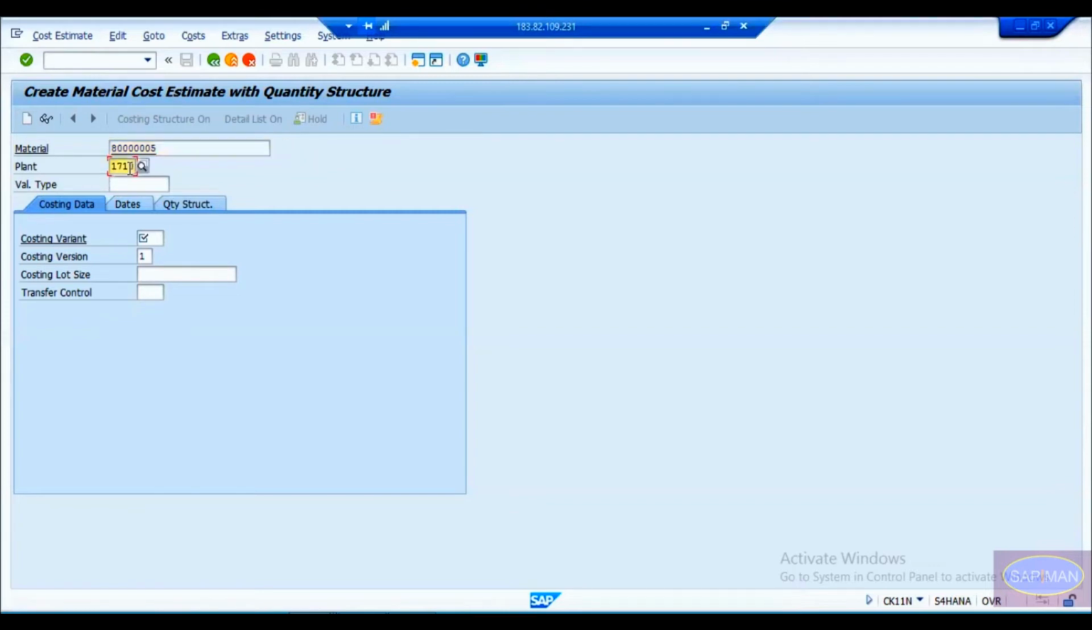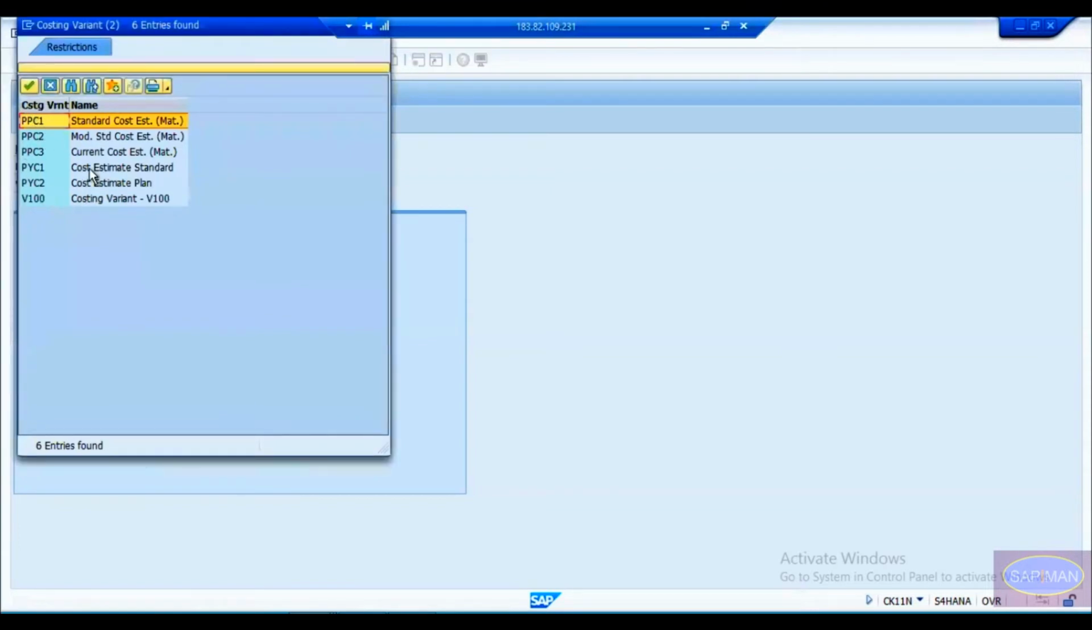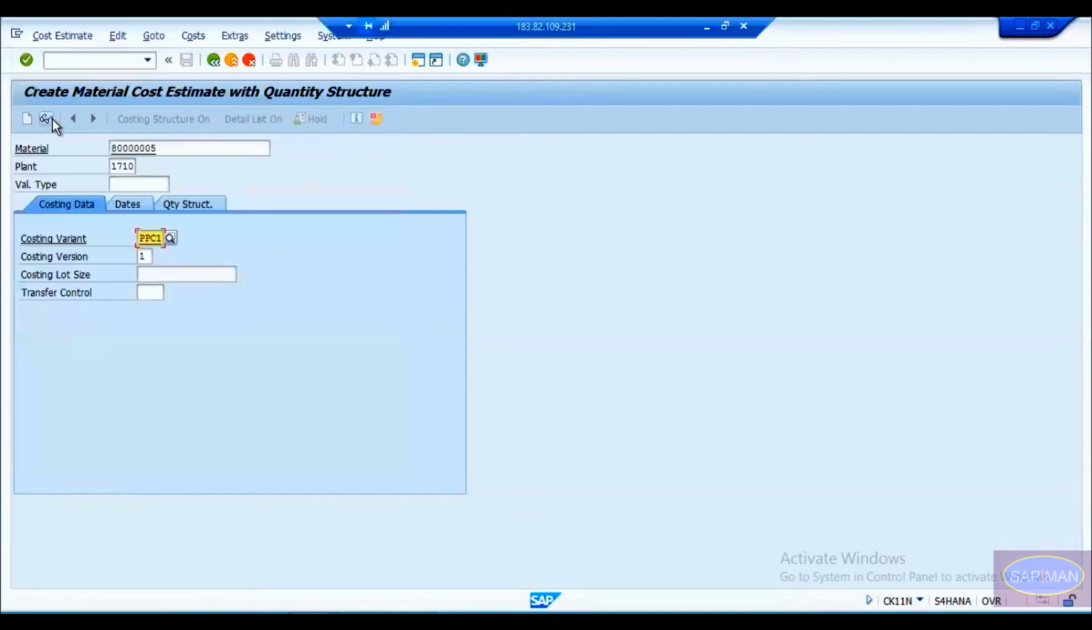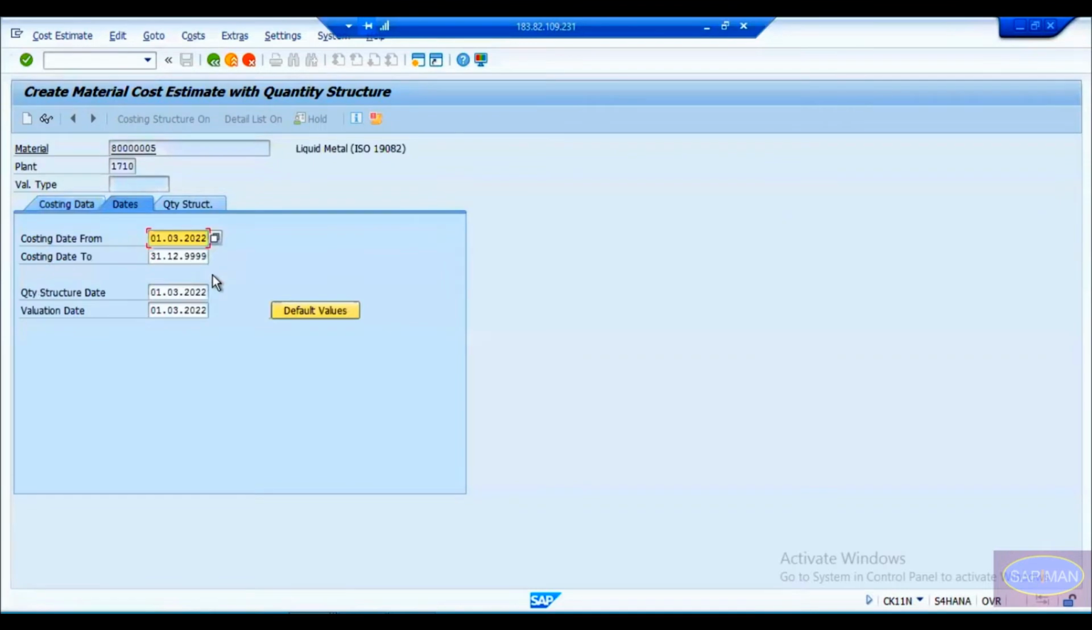Then give the plant, and in the costing variant, you go and you can pick some costing variant here, or you can consult with your finance consultant in your project who can help you to select the costing variant. But on a typical basis, we pick this costing variant as PPC1 here. You can give a costing lot size, I mean for how much quantity you want to do the costing lot size. So for an example, I'm going to do it for one quantity here, and then hit enter. The moment you hit enter, it is going to take you to the next screen where you can enter the dates. You can click on the default value here, or you can put the dates here.